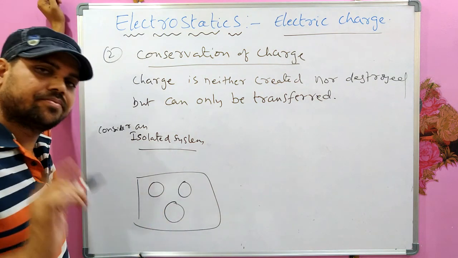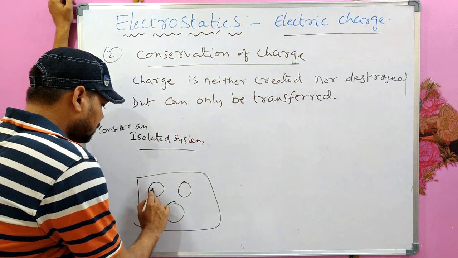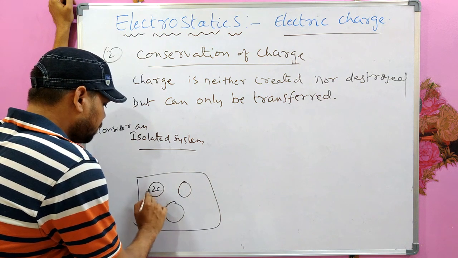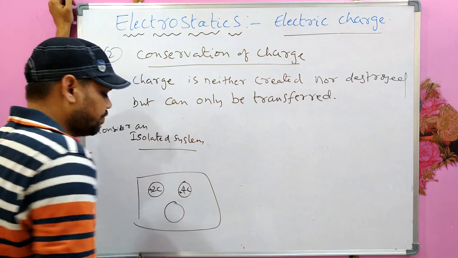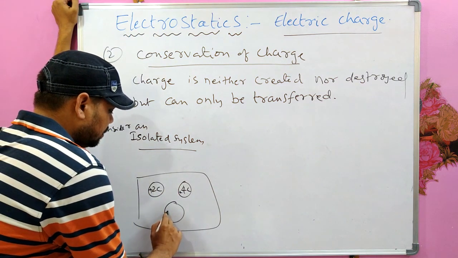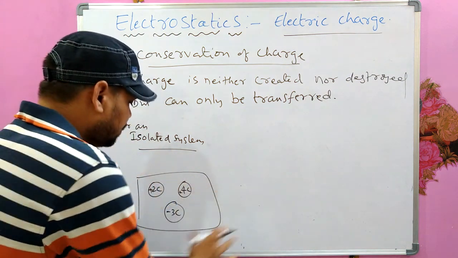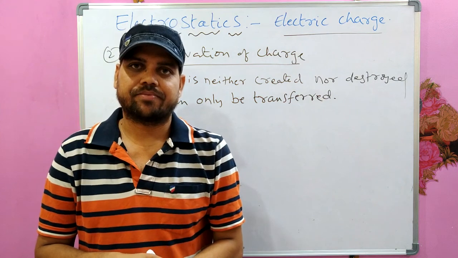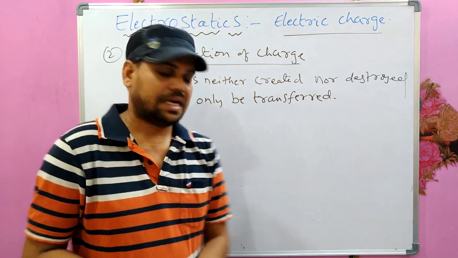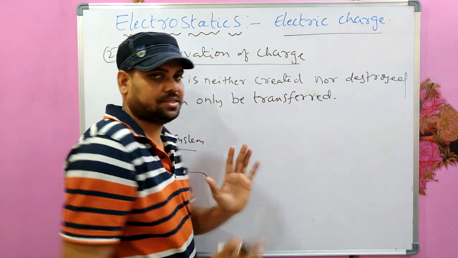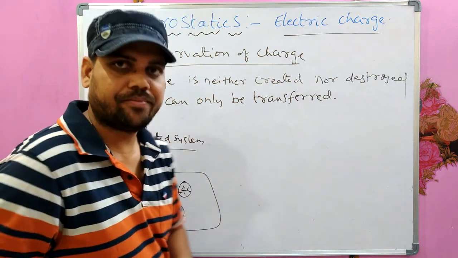some three charges. For example, this is some 2 coulomb plus, this is some 4 coulomb plus, this is some minus 3 coulomb. A system in which 3 charges are there, plus 2 coulomb, plus 4 coulomb, minus 3 coulomb. And these charges cannot escape from this system. That is an isolated system of insulating material.